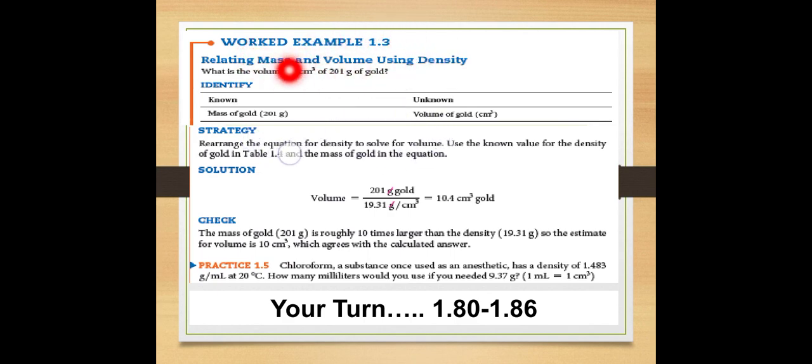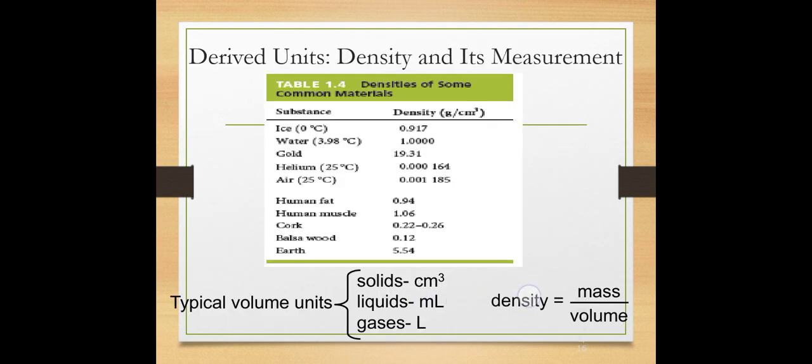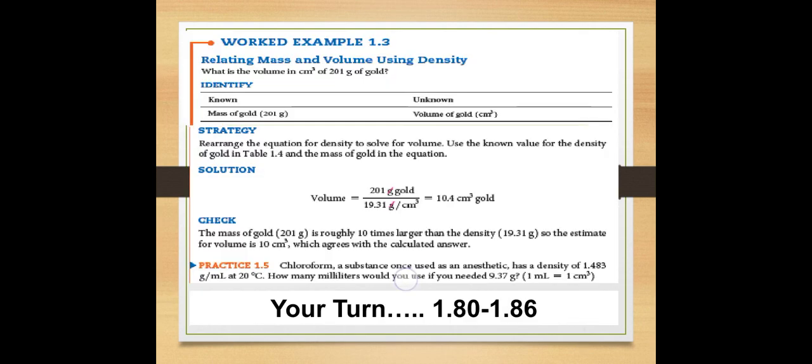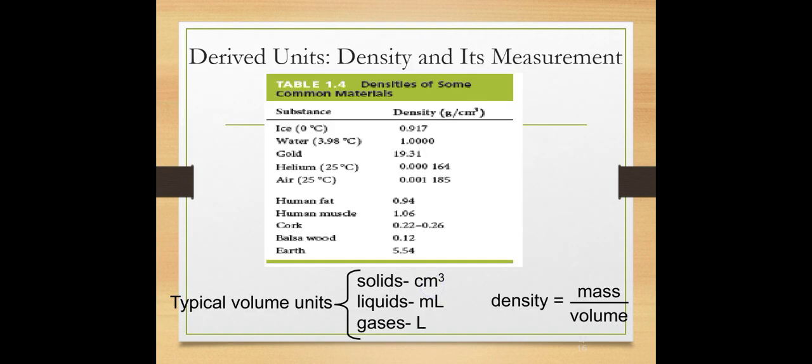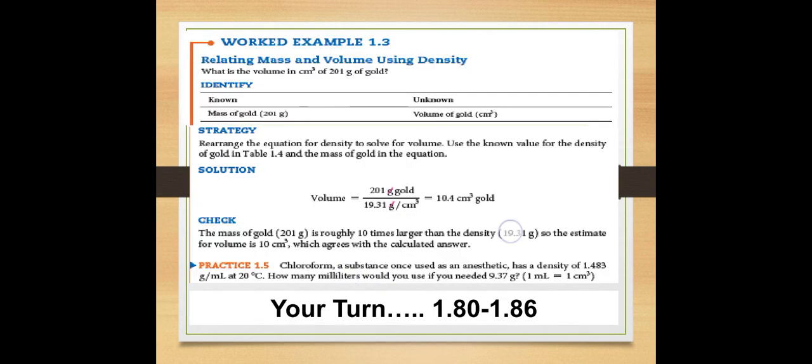So we are provided with the mass, 201 gram. We put here the mass and divide by its density, which is 19.31. This density is found from this formula. The density of gold is 19.31. And by dividing these two terms, we get the answer, 10.4 centimeter cube of gold.